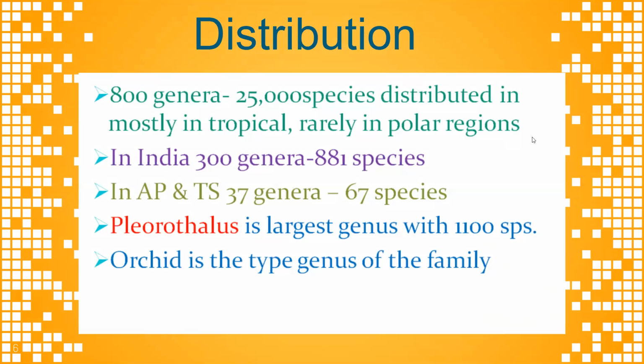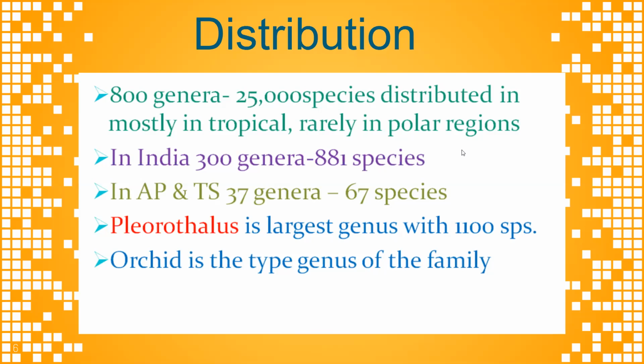It is a very large family present in the monocotyledons. Approximately 800 genera and 25,000 species are distributed mostly in tropical and rarely in polar regions.